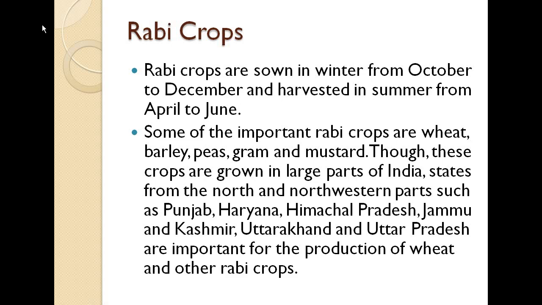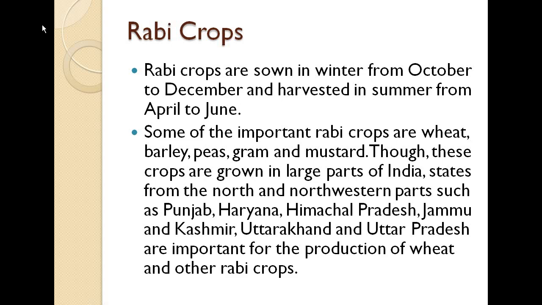Most of the important Rabi crops are wheat. As you know, in April we celebrate one Punjabi festival, which is there for harvesting only. That is for the harvesting of wheat and other kinds of crops in Punjab, so they actually celebrate it as a festival. The most important crop is wheat, then barley, peas, gram and mustard. These are some of the most important crops among the Rabi crops.